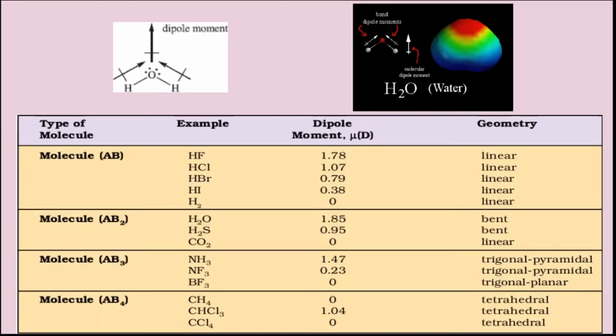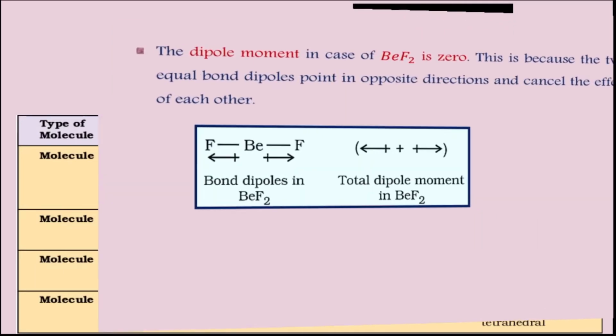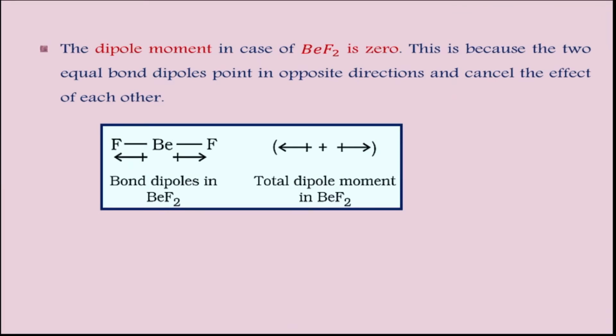Here we have some examples of molecules with different dipole moment values. The dipole moment in the case of the BeF2 molecule is 0. This is because the two equal bond dipoles point in opposite directions and cancel the effect of each other. Here you see, children, beryllium fluoride. Fluorine is highly electronegative, as you know. So both the fluorine atoms lie on opposite sides of the beryllium atom, and the shared electrons are pulled by both the fluorine atoms. So the resultant dipole moments are created in opposite directions. They cancel out each other and the effect is nullified.